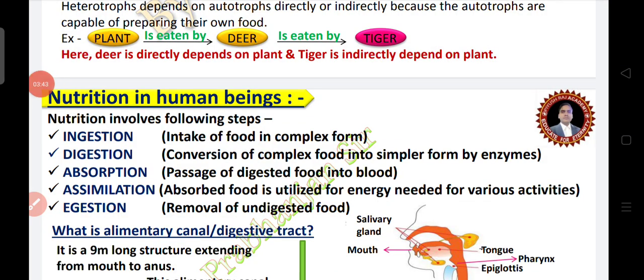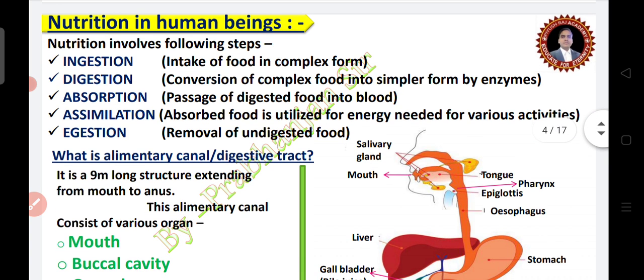Heterotrophs depend on autotrophs directly or indirectly because autotrophs are capable of preparing their own food. For example, a plant is eaten by deer and deer is eaten by tiger. Here you can see deer directly depends on plant and tiger indirectly depends on plants. Next, nutrition in human beings we will discuss.